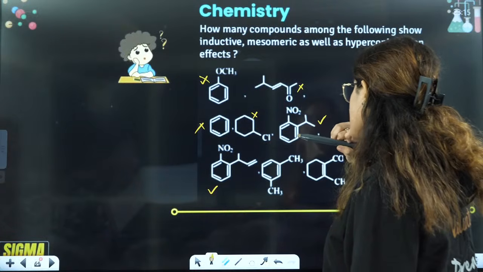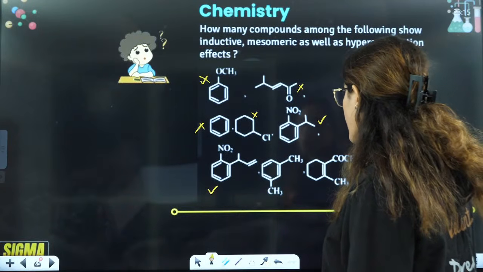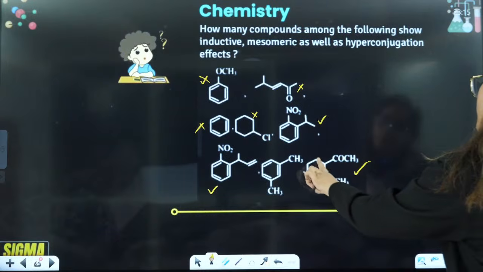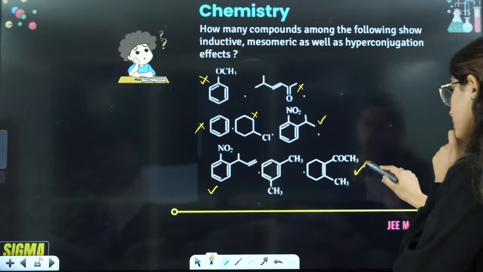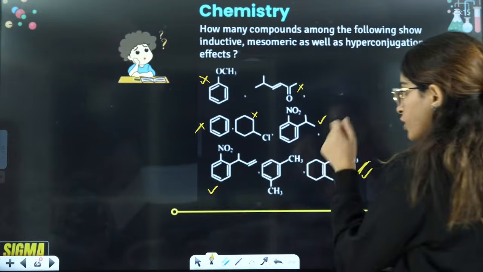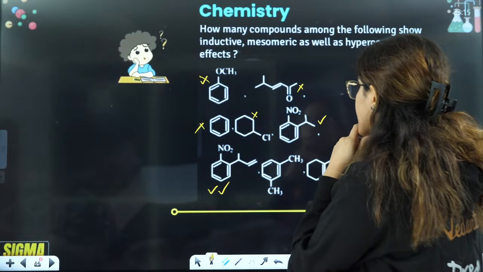Hyperconjugating structure is also, double bond next to double bond. This will show hyperconjugating structure as well. ठीक है? This will also show hyperconjugating structure as well, right?